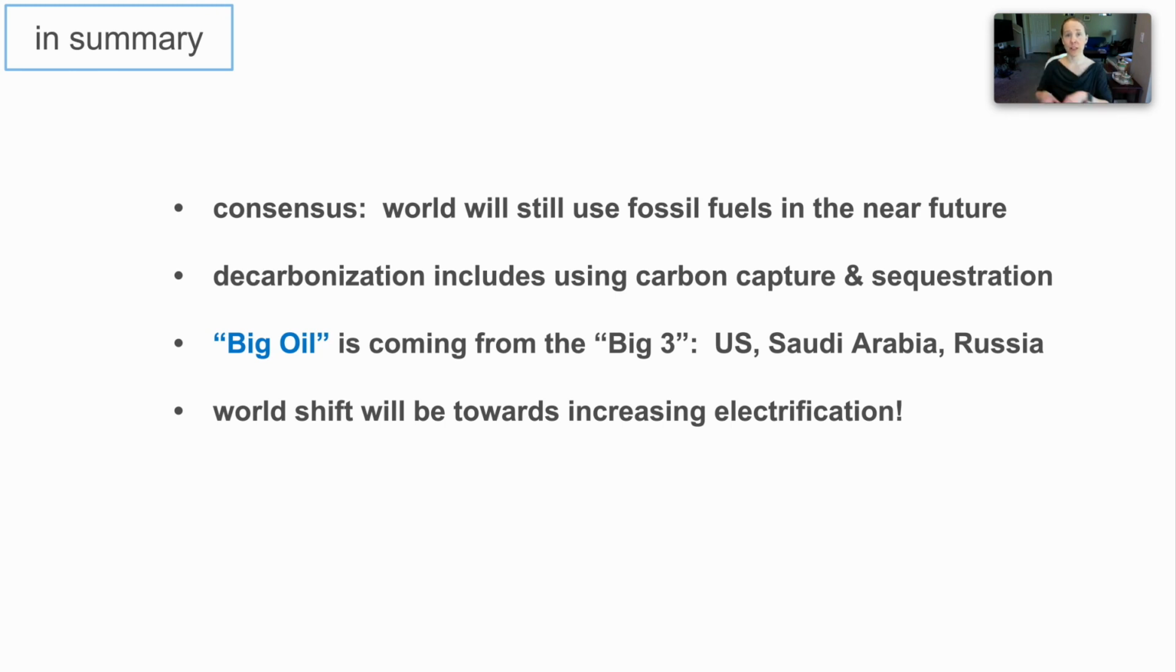So we need to shift our thinking about where oil comes from, to think about the US, Saudi Arabia, and Russia. And then the very last thing: the world's going to shift towards increasing electrification, which brings new challenges. No longer will we think about burning oil fields, we'll start thinking about cybersecurity.